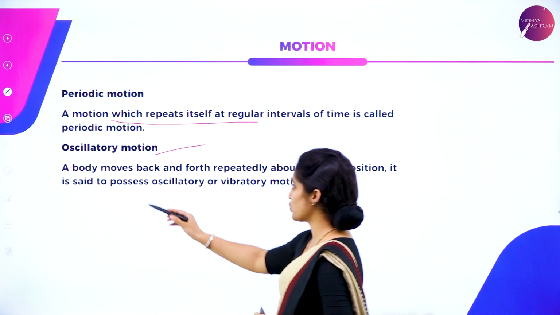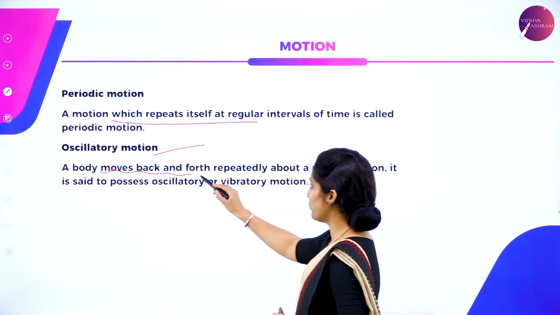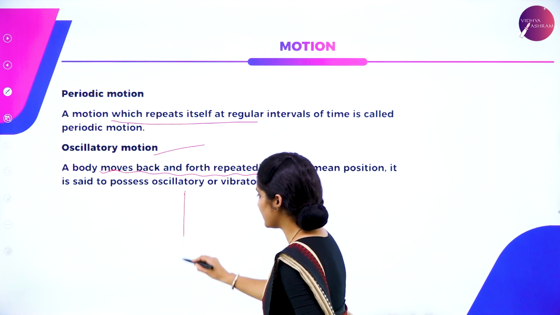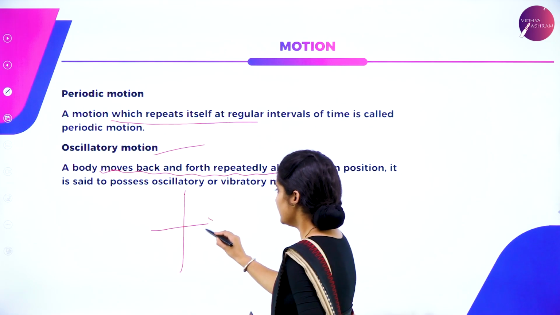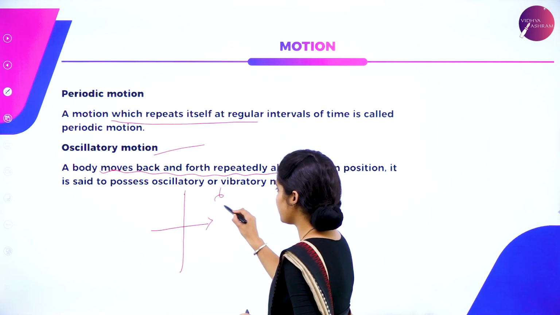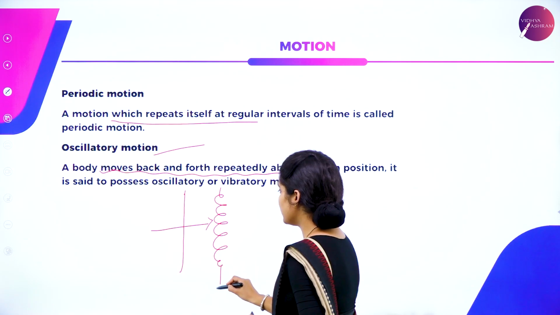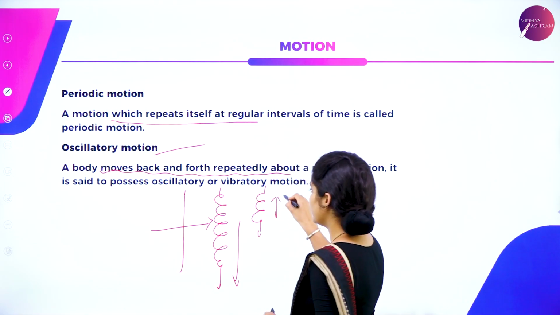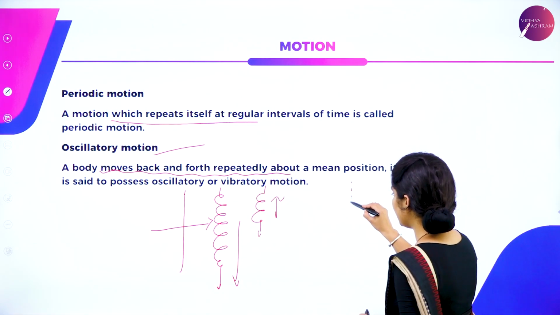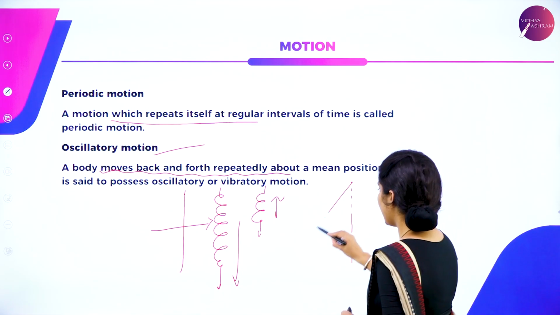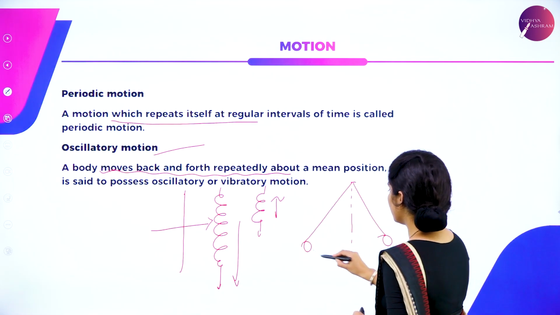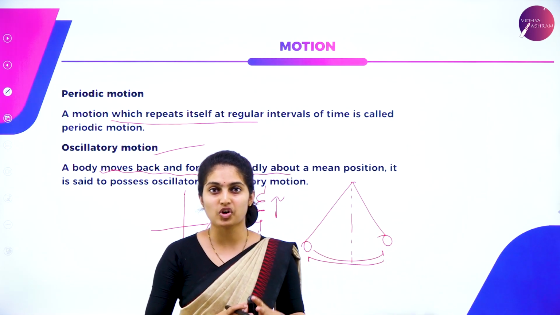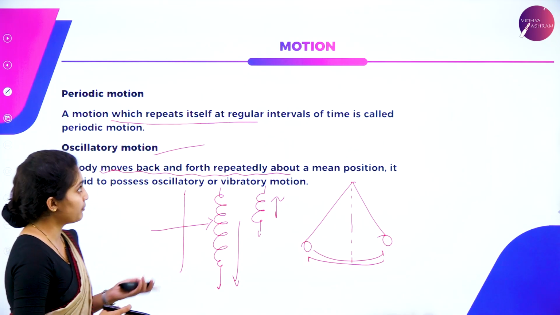In case of oscillatory motion, the movement of the body is back and forth repeatedly about a mean position. So suppose there is a mean position, that one position is called as mean position. So there is back and forth movement. Suppose you consider a spring, as you pull the spring and leave, it will have back and forth movement. If it is a simple pendulum, this holds good as a mean position, and there is a bob over here. So to and fro movement of a simple pendulum, such kind of a concept is called as your oscillatory motion.